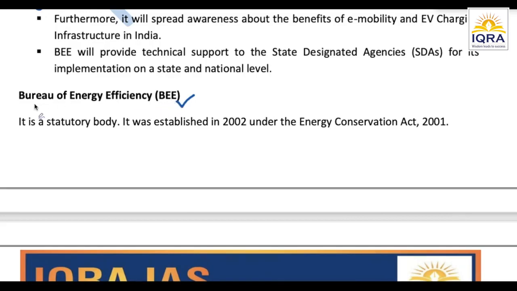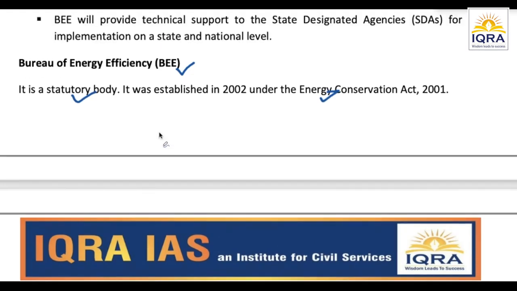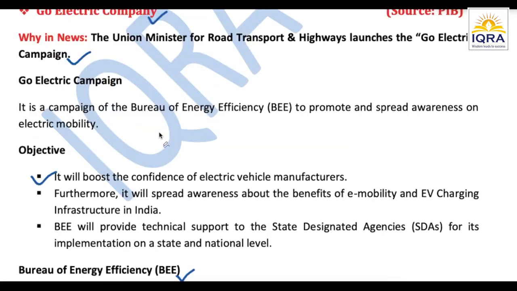Okay. Now coming back to our BEE, that is Bureau of Energy Efficiency, it is a statutory body. The first question, this is the first question only, is whether it is a statutory body or what kind of body it is. So this is a statutory body, established in 2002. If it is statutory then of course it was established under some act, it has to be a Government of India act, only then do we call it a statutory body. That's the law. So it was established under the Energy Conservation Act 2001. Right, so that was all about it.